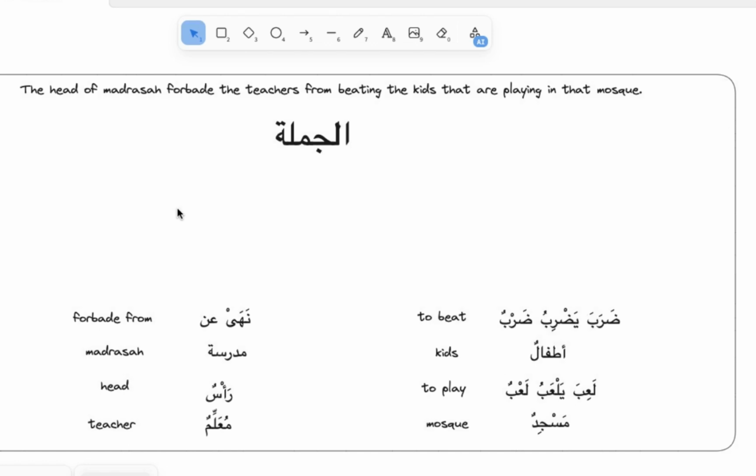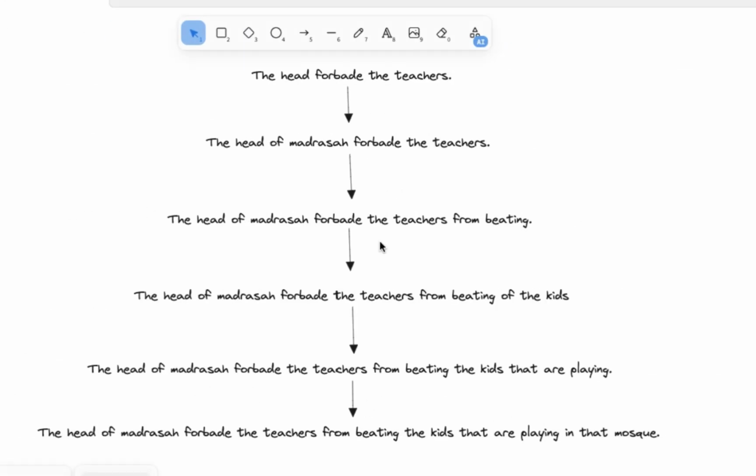What are we going to do? We're going to break down this sentence into small parts, step by step, to see how it develops. So the whole core of the sentence is that the head forbade the teachers. Well, it doesn't make sense on its own, the head forbade, but the head allowed, but this is the core. Head forbade the teachers. In English you'd say subject, verb, object. We say in Arabic fi'l, fa'il, and maf'ul bihi.